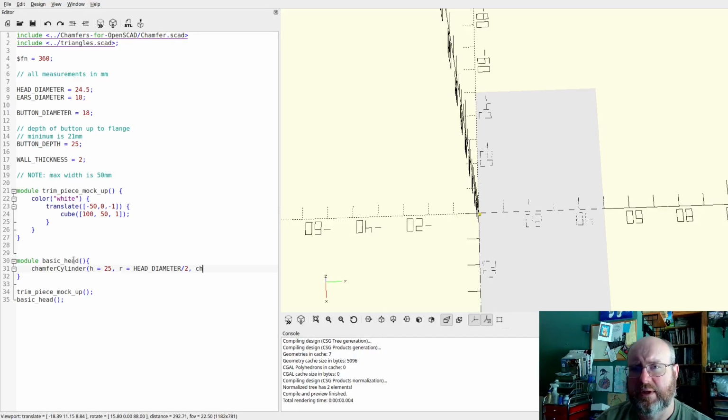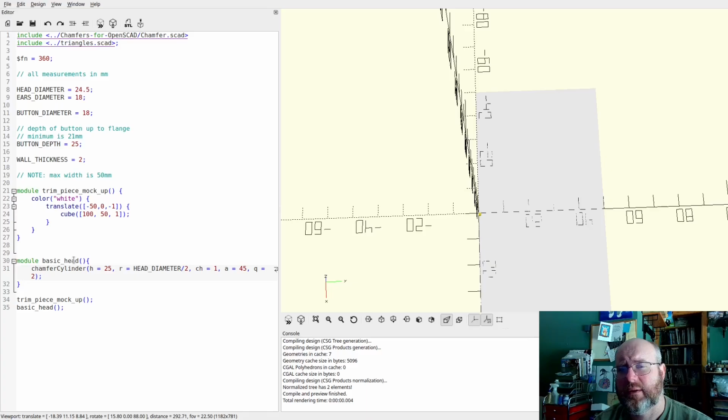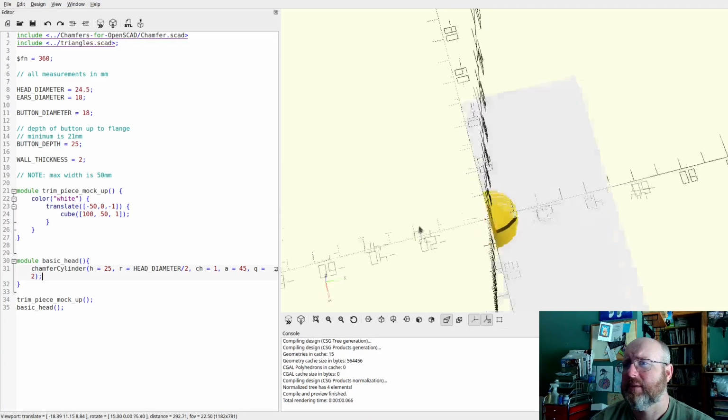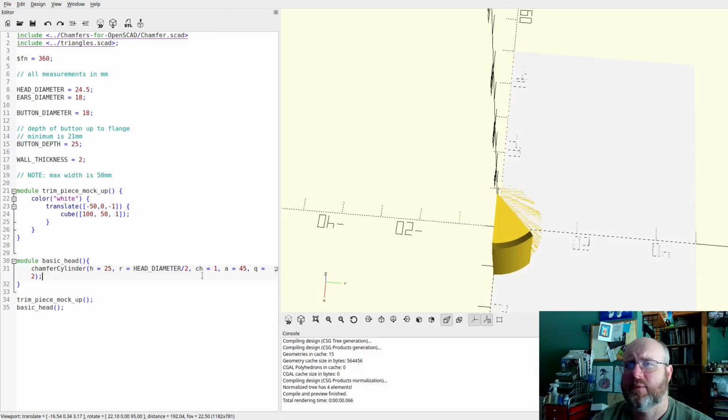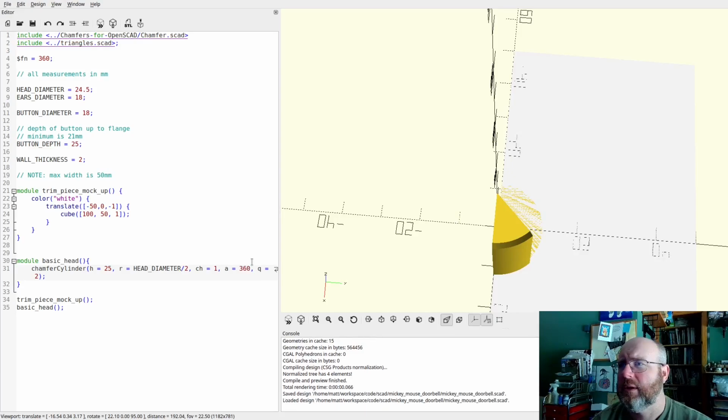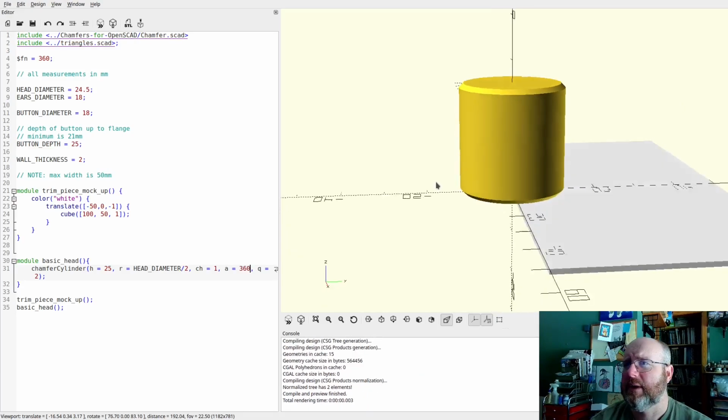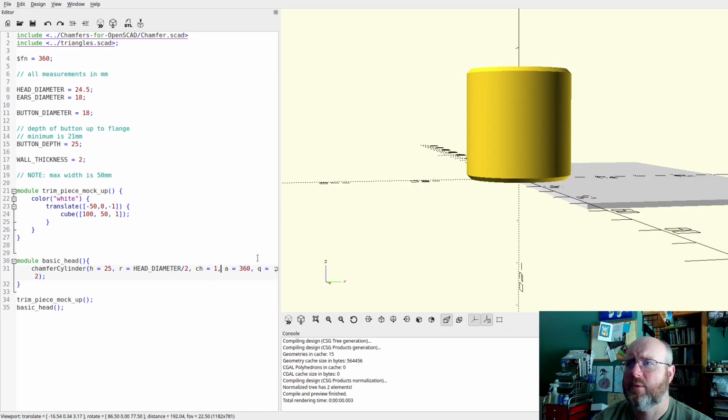So we'll do CH equals 1 just to see what that looks like. A equals, go with a 45-degree angle. And Q equals 2, because that's the maximum circle quality. All right, so that is, oh, it's a 45-degree wedge. I want 360. There we go. Hey, look, that's roughly what we wanted. So it looks like we chamfered.